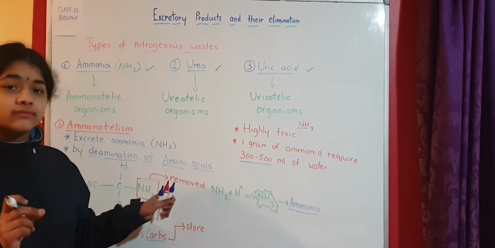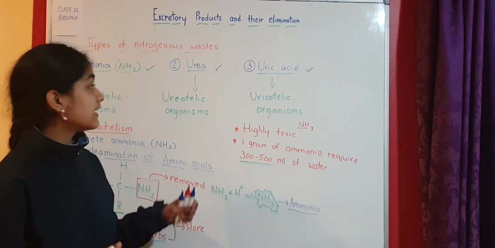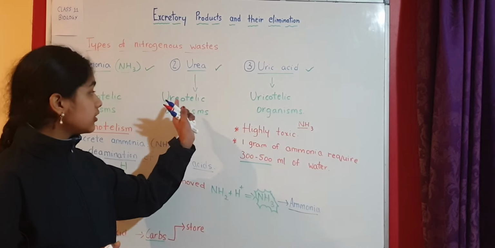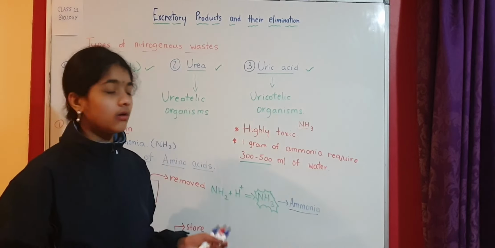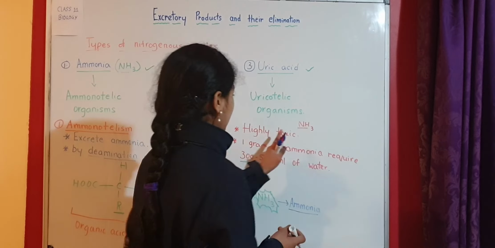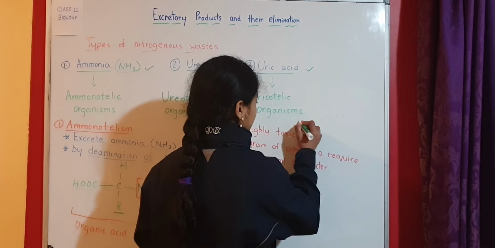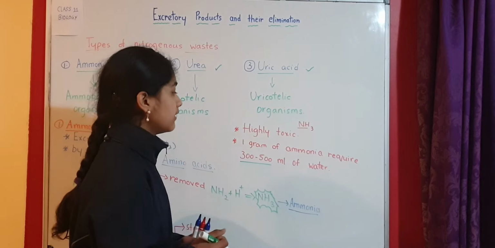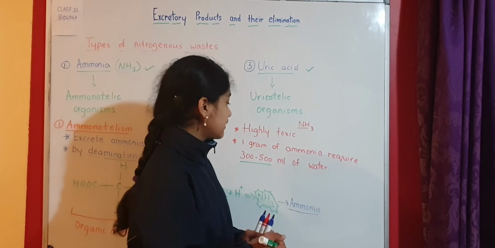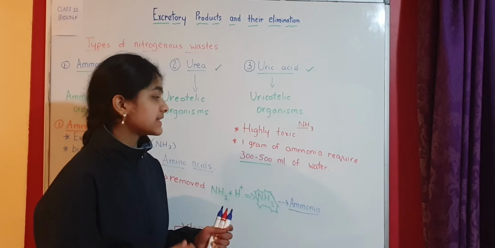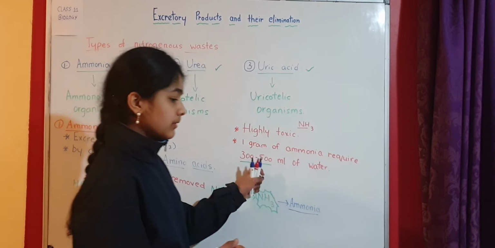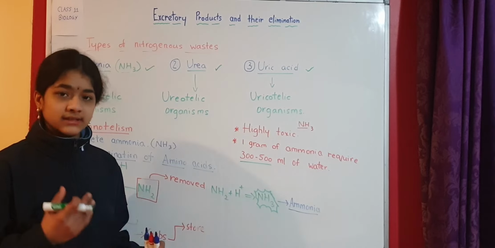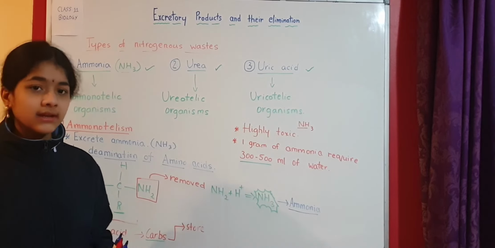But humans, we are not aquatic, we live on land. So that's why we are usually ureotelic organisms. We produce or excrete urea or urine. So NH3 is highly toxic, and 1 gram of ammonia to be excreted requires 300 to 500 milliliters of water. Now let us discuss ammonotelic organisms in detail.